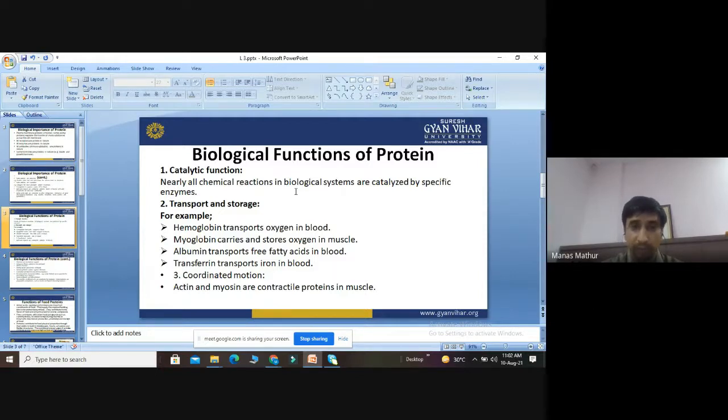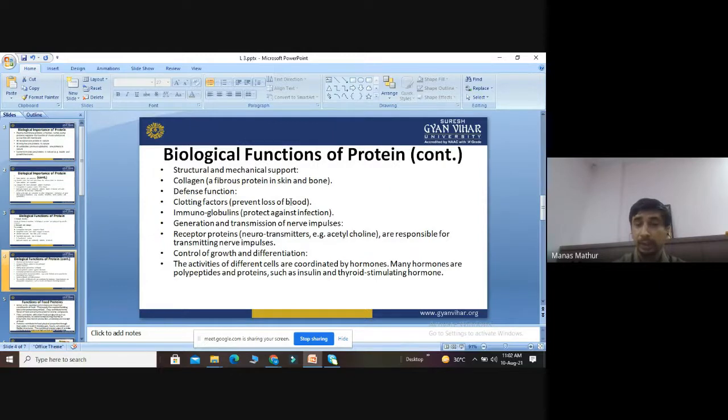Okay. So besides that, protein also helps in the transport and storage of various important gases and molecules in the body to maintain various physiological systems. Then besides that, other uses are also there. They provide the main structural and mechanical support. Collagen is a fibrous protein in skin and bone, which is used as a connective tissue.